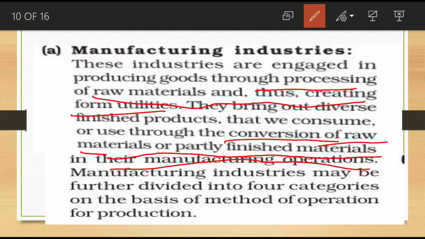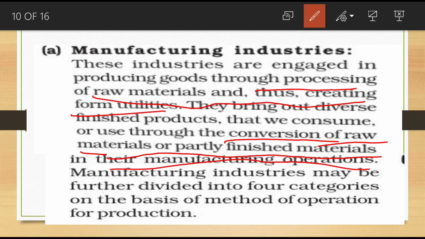In this industry, what they're doing is converting raw materials into finished ones. So manufacturing industries may be further divided into four categories on the basis of method of operation in the production. This is a classification on the basis of method of production, or method of operation for production.